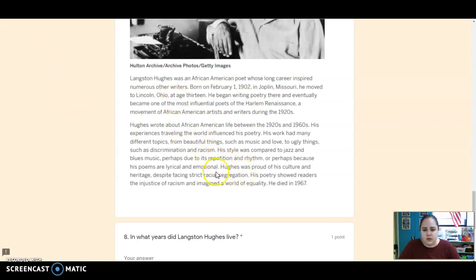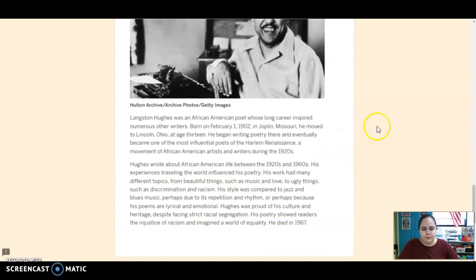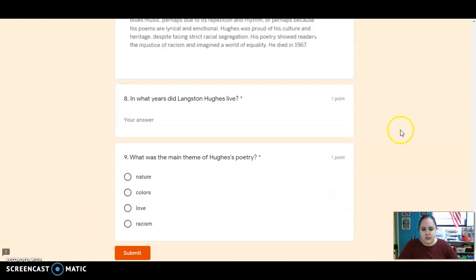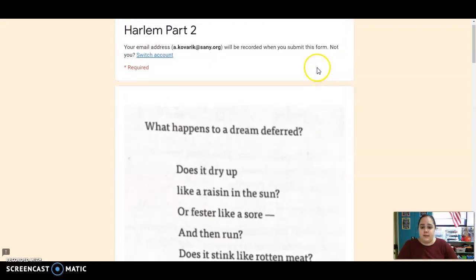Hughes was proud of his culture and heritage, despite facing strict racial segregation. His poetry showed readers the injustice of racism and imagined a world of equality. He died in 1967. Okay, so using this little biography here, we're going to answer questions 8 and 9. So in what years, look for the years that he lived, and what was the main theme of his poetry. So that is your reading lesson for today.